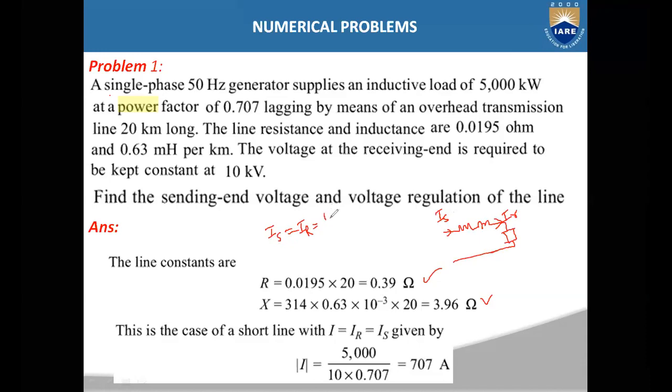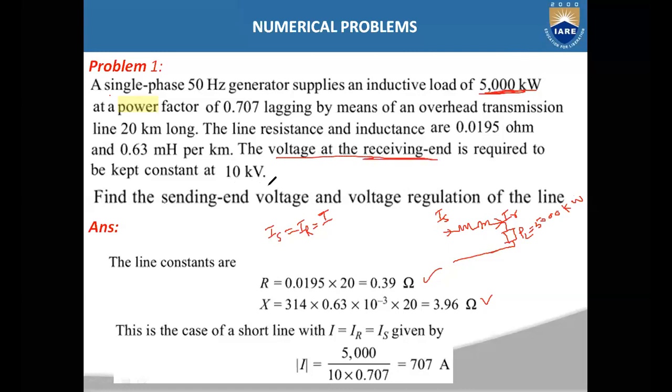Let us call it I. Now here the load value is also given, the load power. Load power PL is given as 5000 kilowatts. The receiving end voltage is also given.